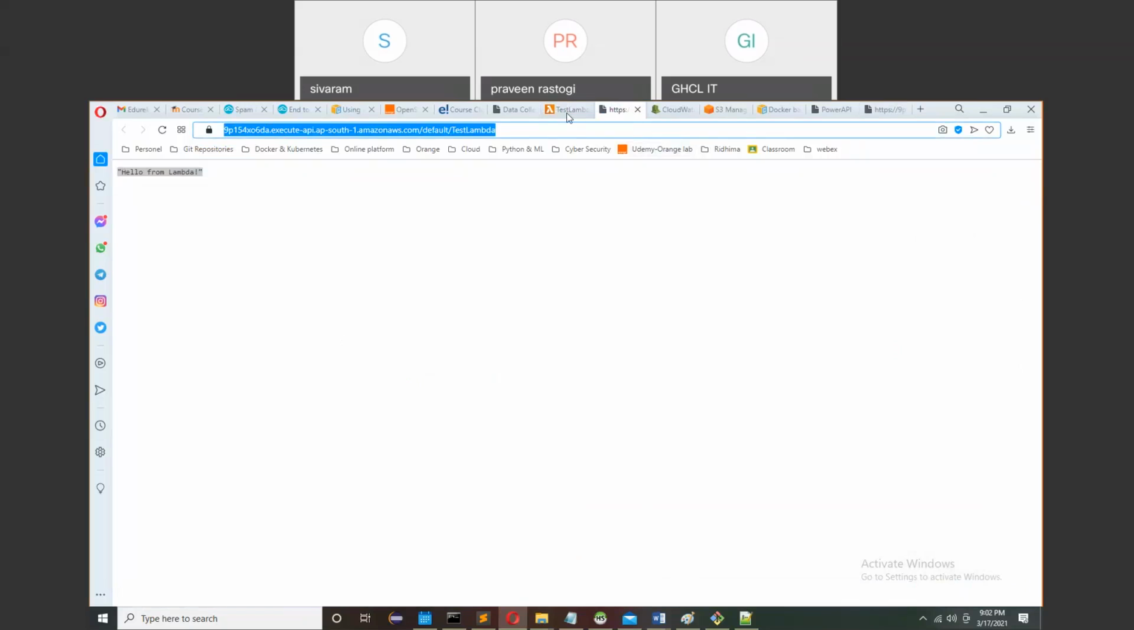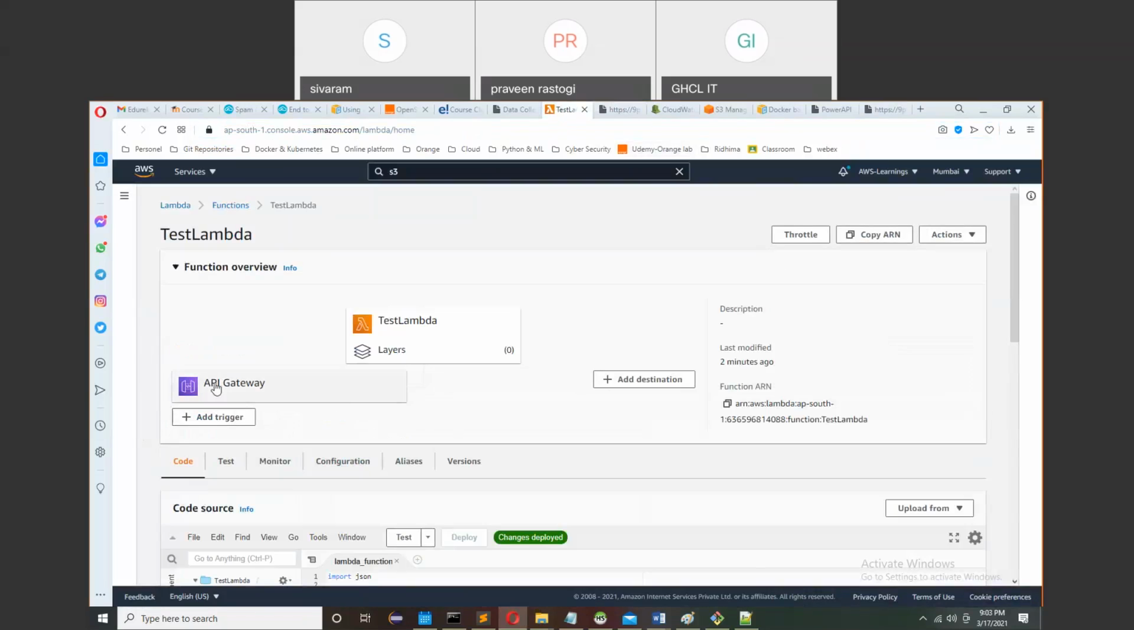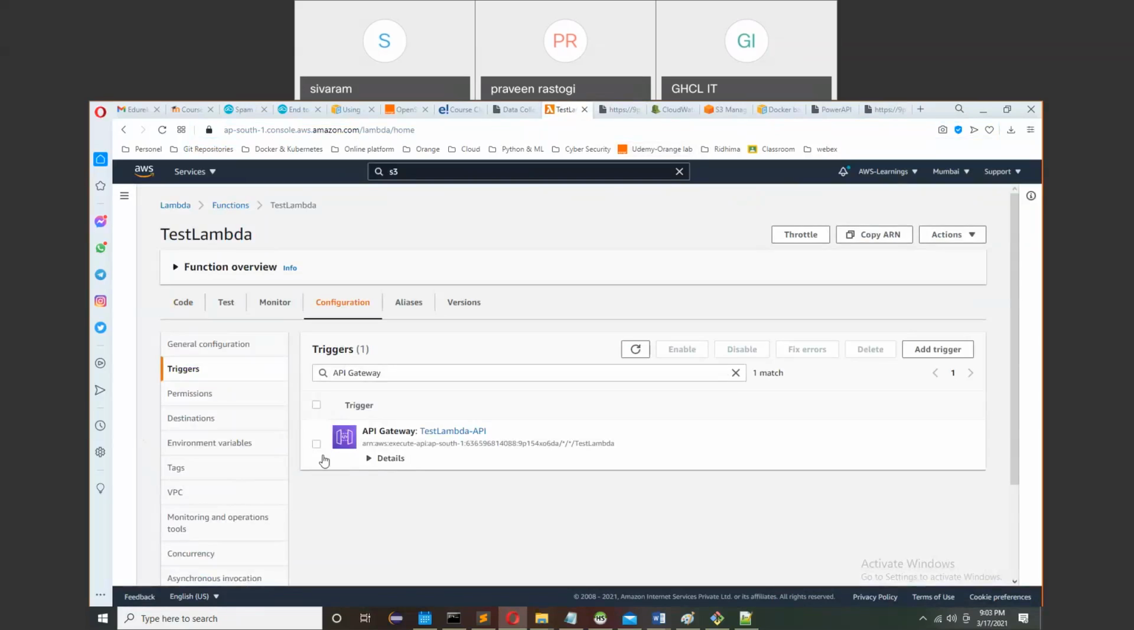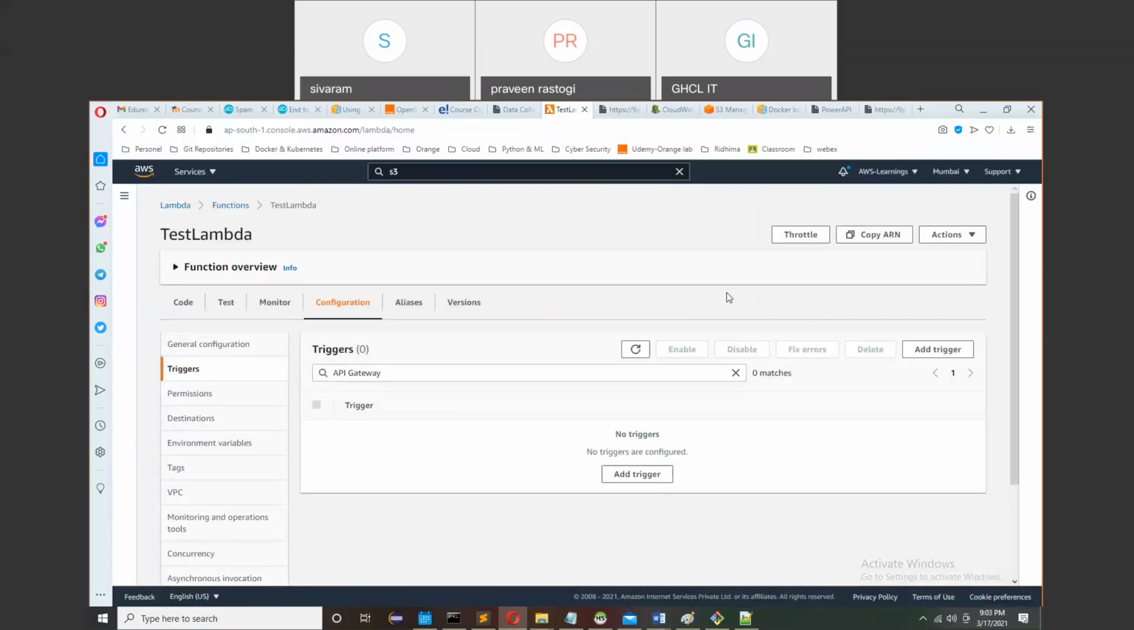Let's suppose I just remove the API gateway here. Let's see what happens in that case. I am removing the API gateway. One more doubt: can this API gateway be accessed from outside the VPC? Yes, anywhere, not only the VPC, you can call it from the internet. Let me give you an example. Now I have deleted my API gateway.